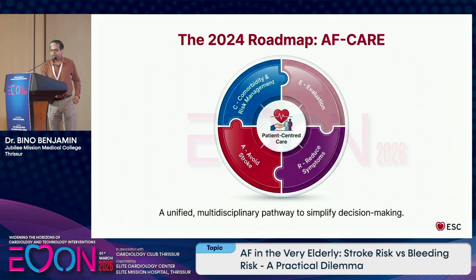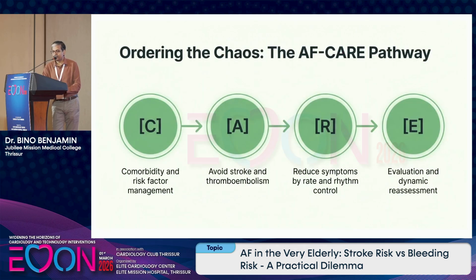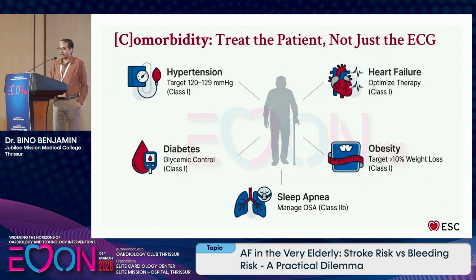For that, a unified multidisciplinary pathway to simplify decision making has been put forward by the European Society of Cardiology in 2024. That's a roadmap: you go for AF care. And what's AF care? C is for comorbidities and risk factor management of the patient. A is to avoid stroke and thromboembolism, B is to reduce symptoms by managing the rate or rhythm. Again, that's a debate. And E is for evaluation and dynamic reassessment of the patient. Let's see that one by one.